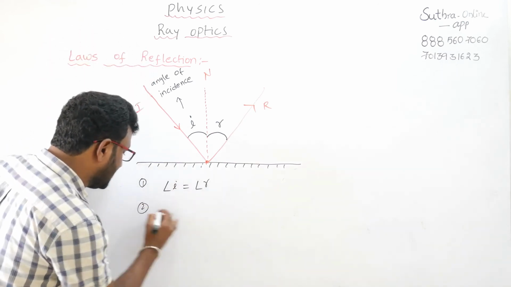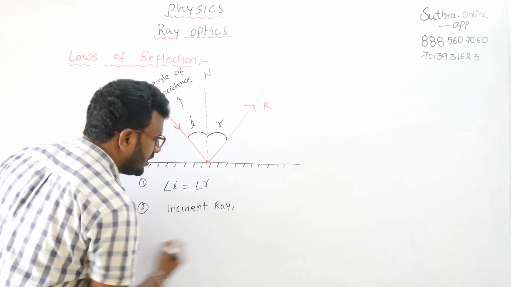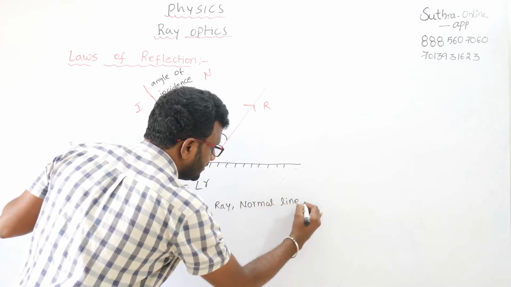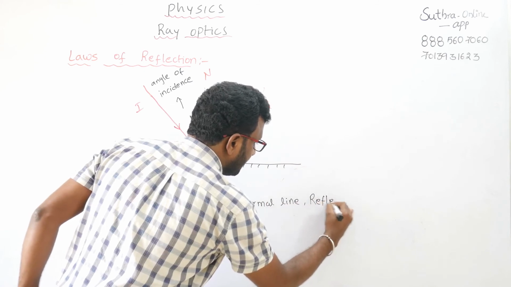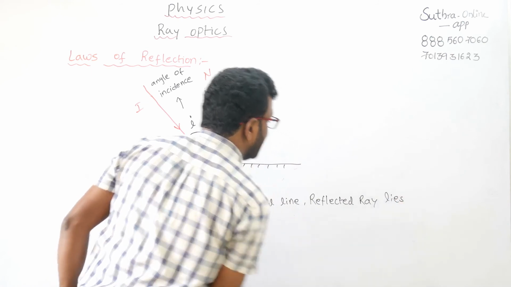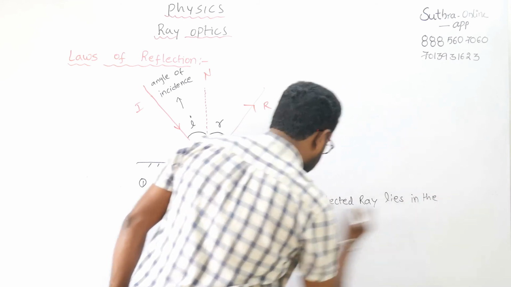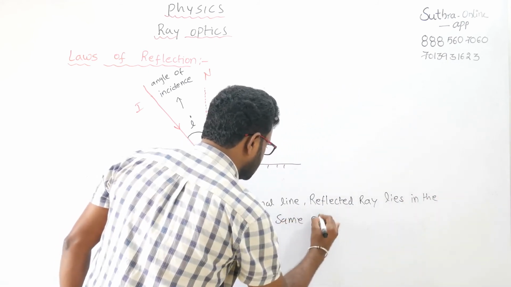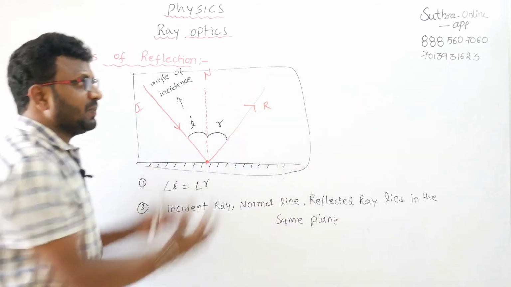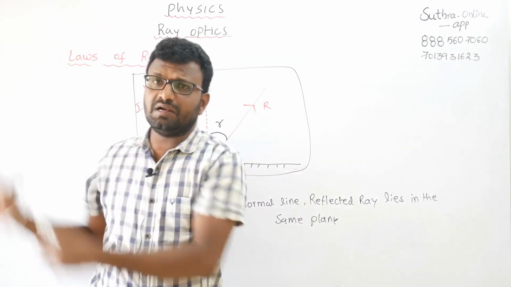Next, come to the second point: the incident ray, normal line and reflected ray lie in the same plane at the point of incidence. Same plane means, consider this board or the side of the wall as a plane.